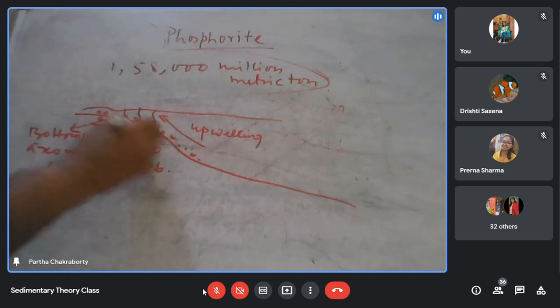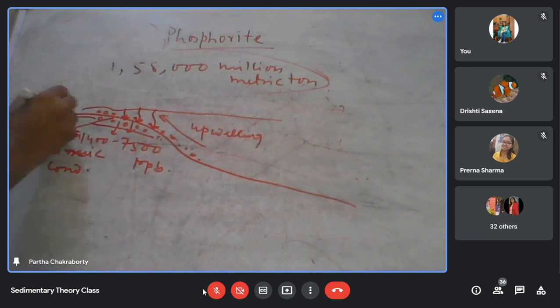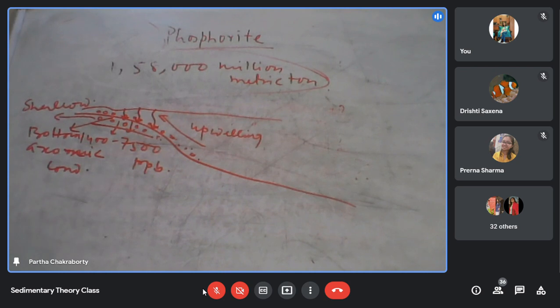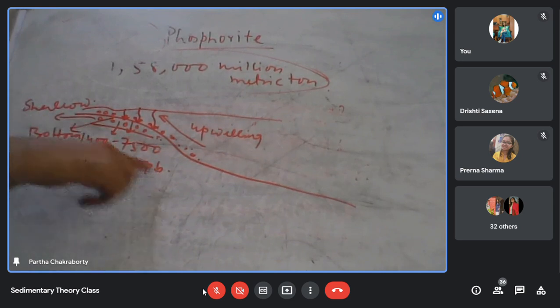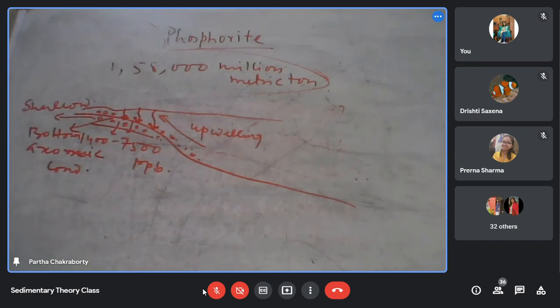In this shallow diagenetic phase, shallow diagenesis, because of high residence time of this biogenic material in association with the pore water, that pore water becomes enriched in the phosphate. People have analyzed those pore waters in the ocean sediment, and they found that there is 1400 to 7500 ppb phosphate in that pore water. You see how much you are increasing the phosphate content in the pore water.